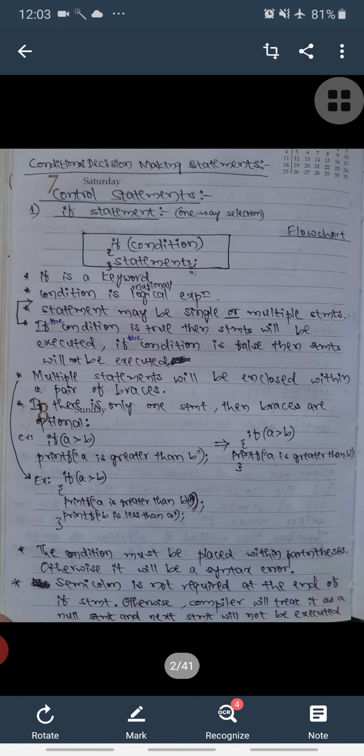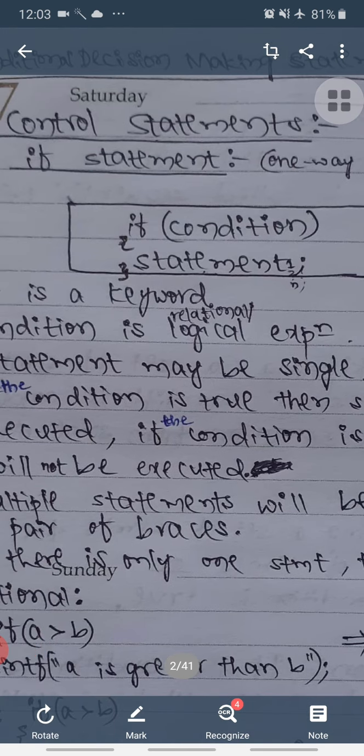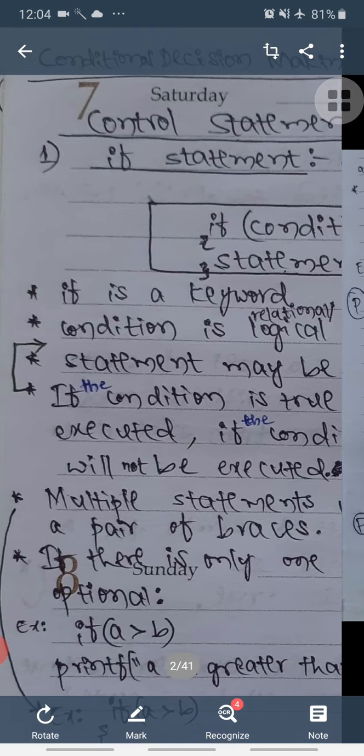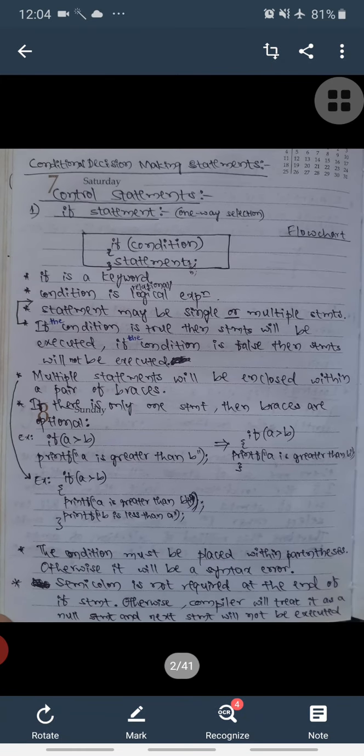Okay, so please strictly follow this syntax. After the condition I have not used any semicolon; I only put semicolons after the completion of statements. So don't use a semicolon at the end of the if statement.